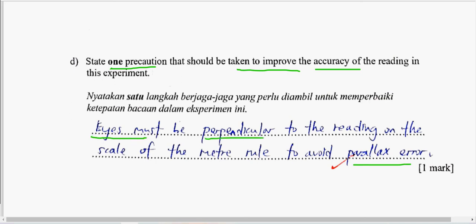Eyes must be perpendicular to the reading on the scale of, this one you can change. Okay, meter rule. In this case, yes, we use meter rule because you need to measure the length. So if you need to measure length, you put meter rule. If you need to measure time, you put stopwatch. If you need to measure voltage, you put voltmeter. Current, you put ammeter. Alright, so just change this part. The rest, memorize. Alright, so we have already finished question number 2.